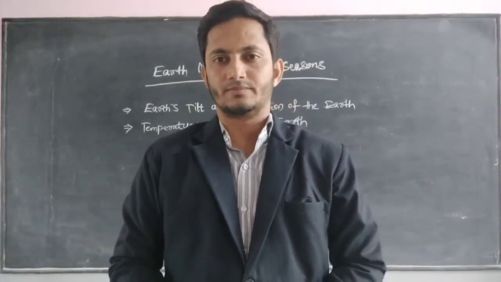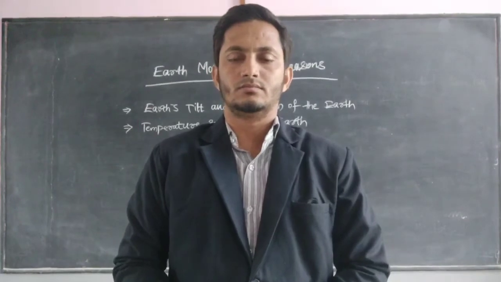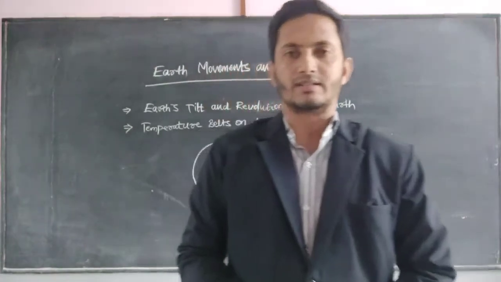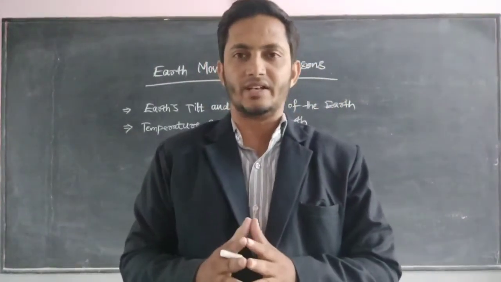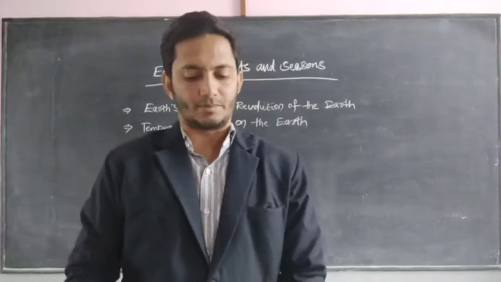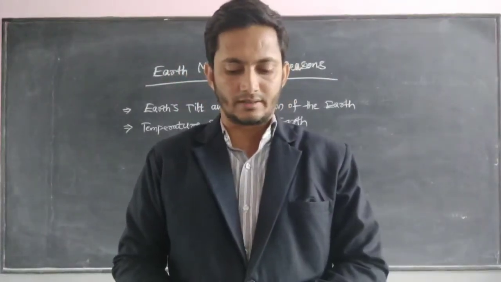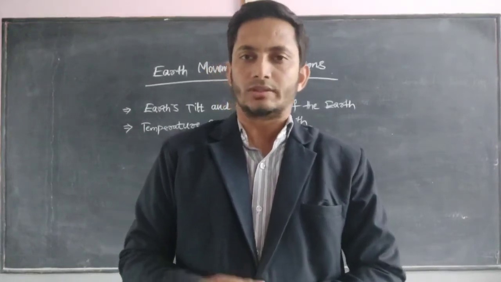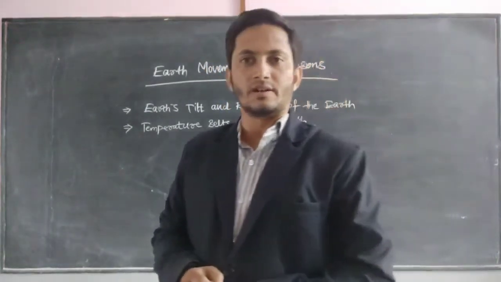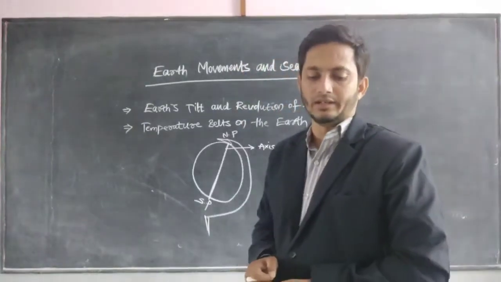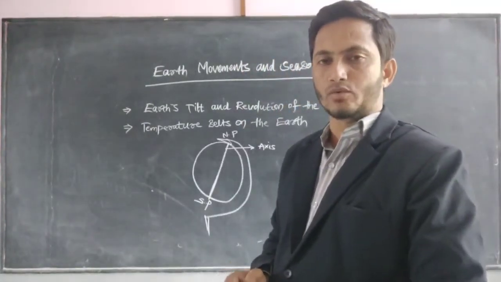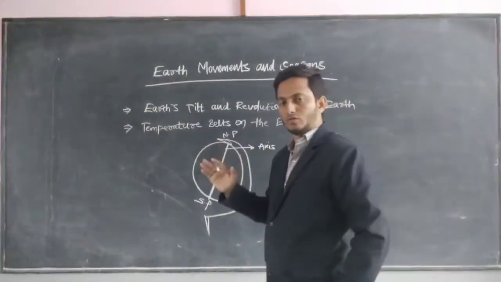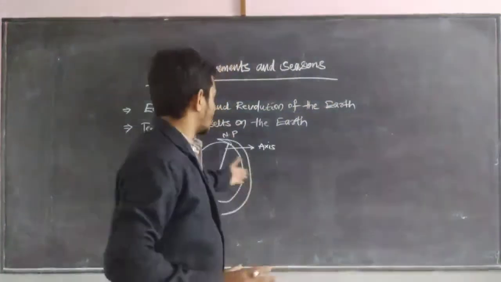Continuing the chapter Earth's movements and seasons. As it's a tilt axis, we completed up to the Earth's tilt and revolution around the sun. So the thing is that in today's class, the Earth's tilt and revolution around the sun is something we can understand based on the axis.